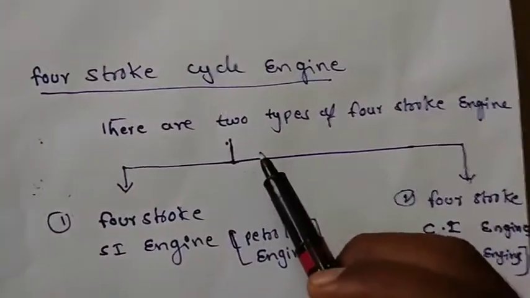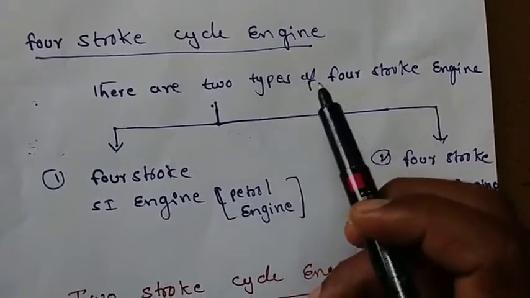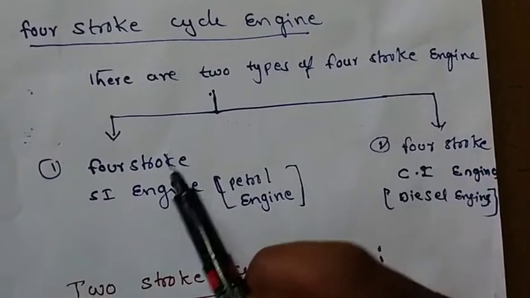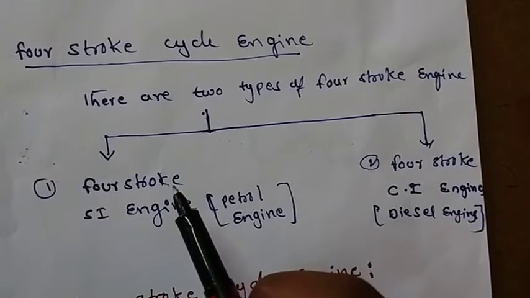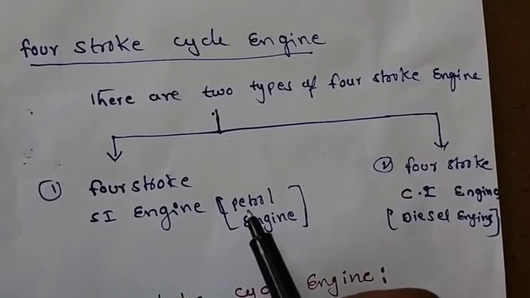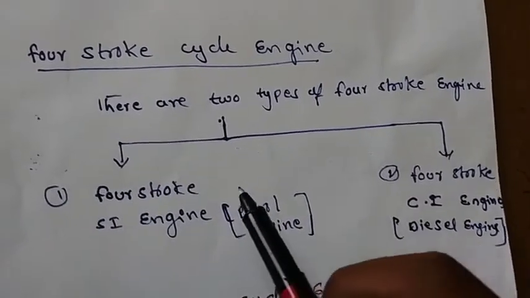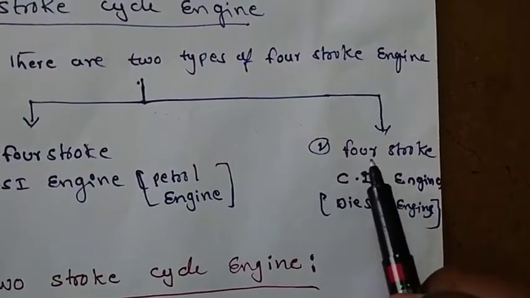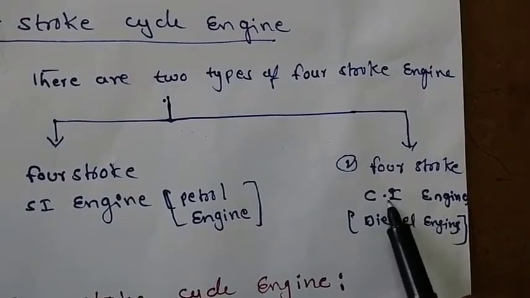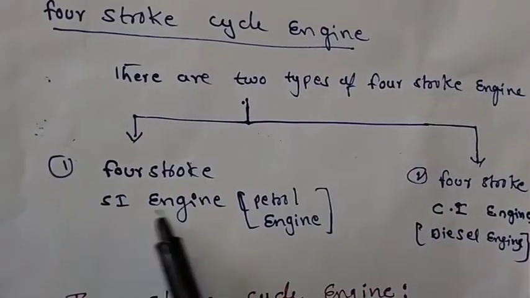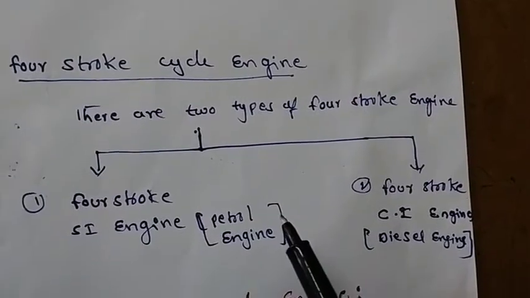Next, in the four-stroke cycle engine, there are two types of engines. In four-stroke cycle engine, again, we have two engines. One is four-stroke SI engine or four-stroke petrol engine, both are same. And second type is four-stroke CI engine or four-stroke diesel engine. Diesel engine or CI engine both are same. Here SI engine or petrol engine both are same. Okay, right. So these are the types in four-stroke cycle engine.